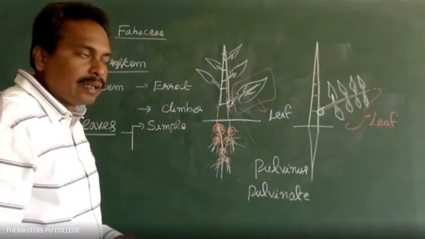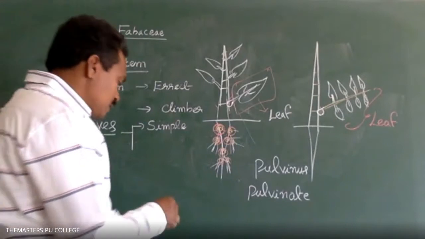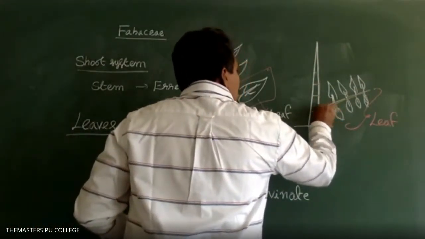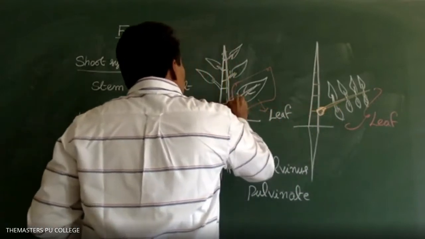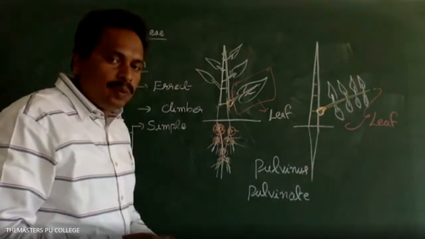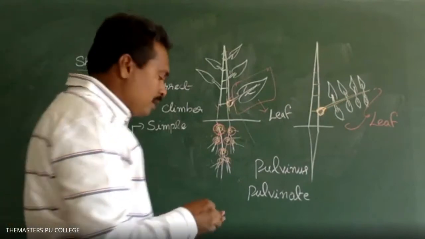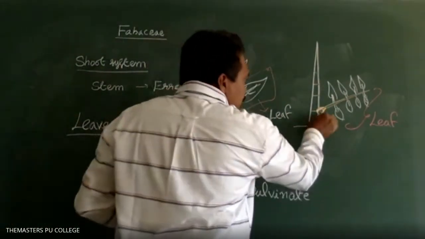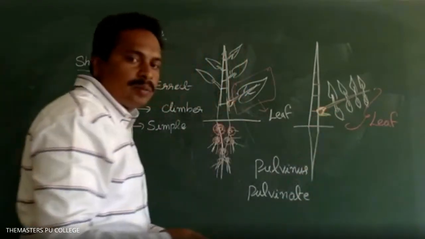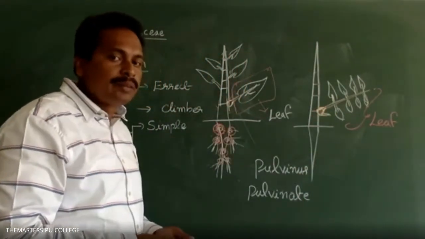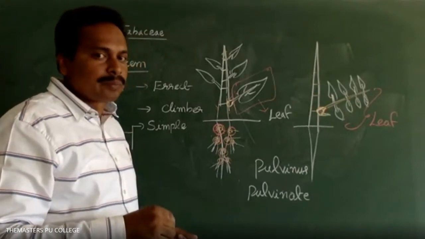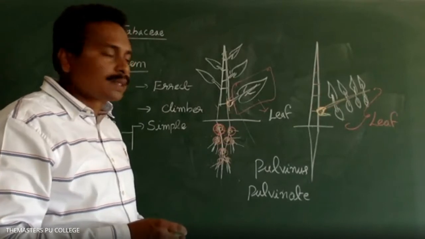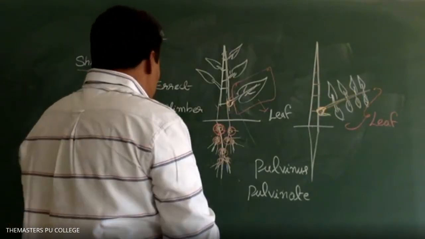The swollen leaf base is called pulvinous leaf base. And stipules are present in the leaves. The small leaf-like structure present at the base of the leaf is called a stipule. The leaves consist of stipules, so the leaves are stipulate.